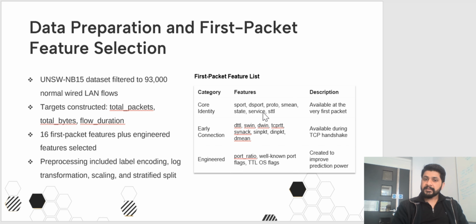I also created additional engineered features from ports to improve predictions, like well-known ports such as HTTP, HTTPS, FTP, and SSH, and time to live operating system flags like Linux, Windows, and Cisco. Then the preprocessing steps include label encoding. This converts categorical values like protocol and services into numbers so the machine learning model can process them.